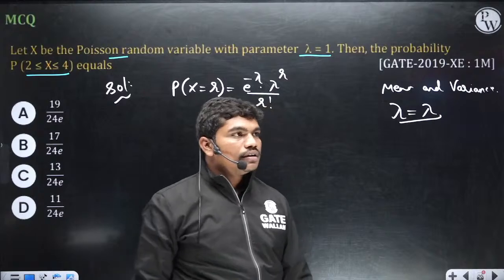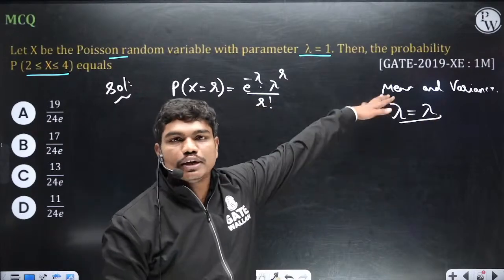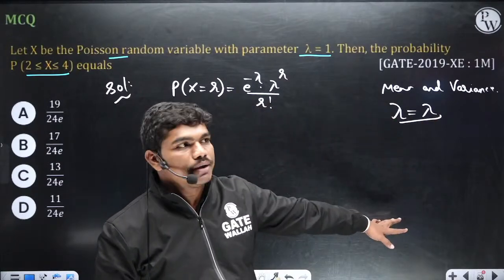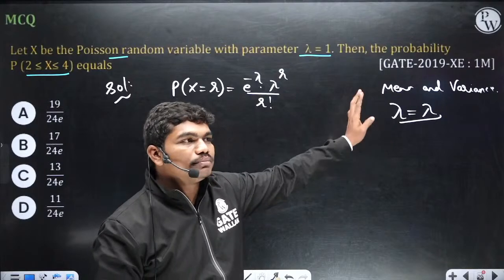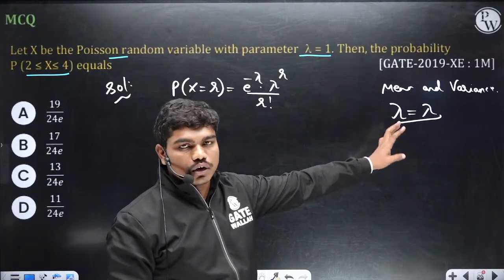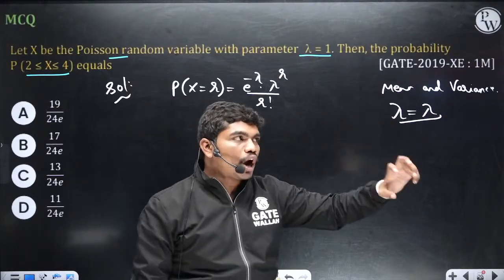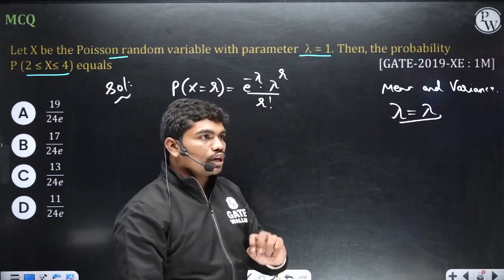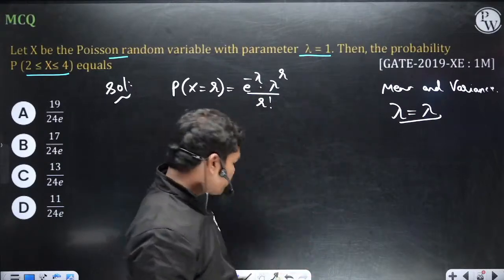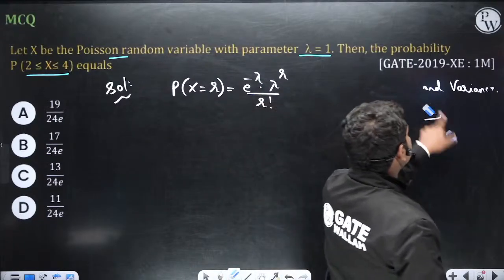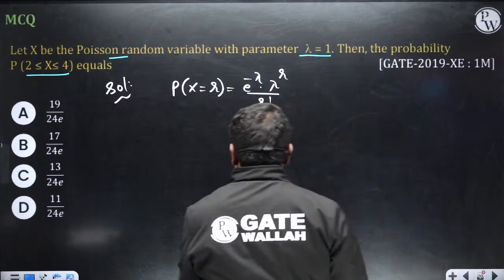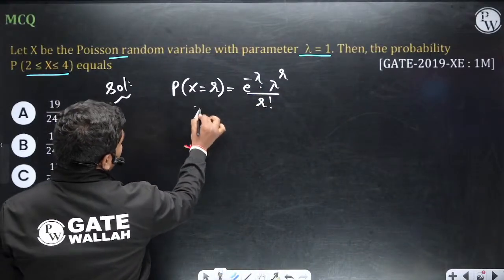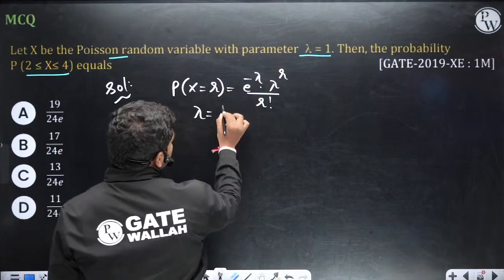Okay, next time when I get some chance I'll try to derive it. Normally you have to go for the exponential series to show this result, but right now I'm just giving you the result. So in Poisson distribution, mean and variance both will be the same. Clear? Simple question. Now the value of lambda was given, so this is the parameter, lambda is equal to 1.